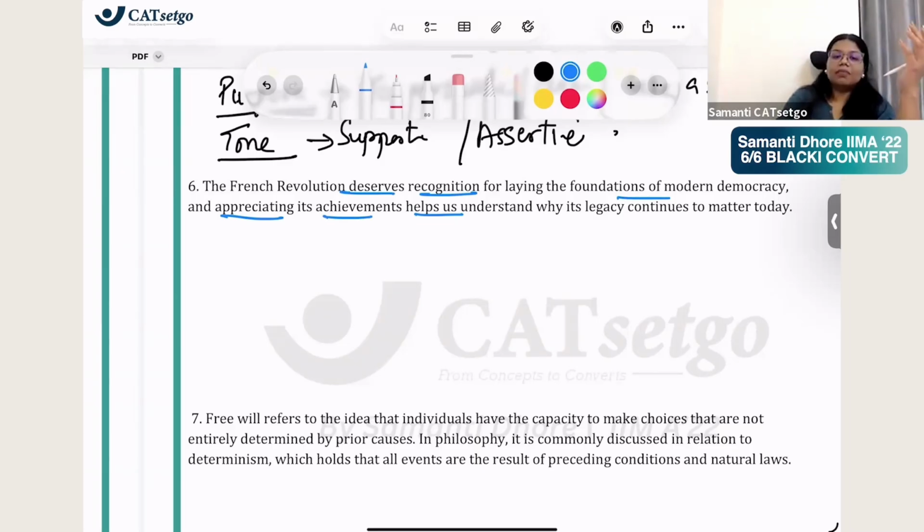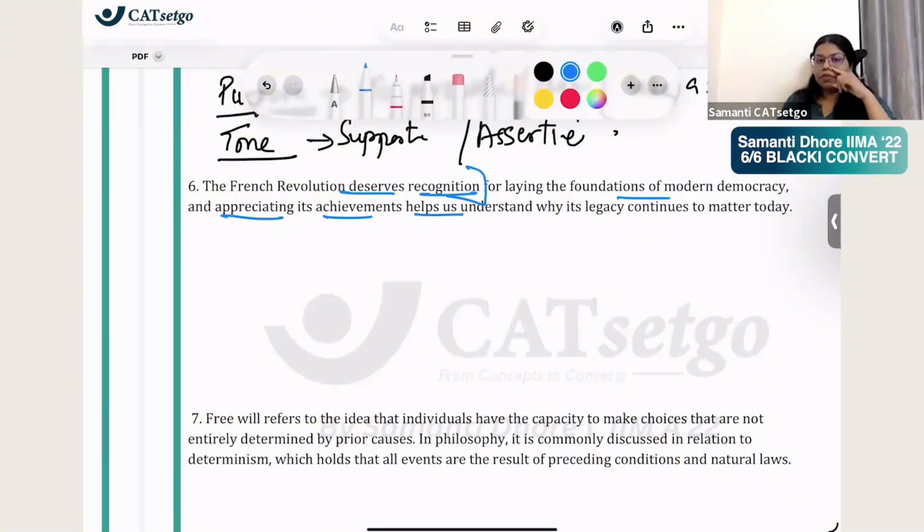है ना, ऐसे method of elimination भी बहुत काम में आता है इन VRC, right? In VRC, and by the way, that brings us genuinely, method of elimination helps you much more than method of selection. Rather than going with what it is, go with what it is not. Is it just informing? The French Revolution deserves recognition. This is the moment you see this. The French Revolution deserves recognition. This is itself an opinion. It's an opinion.